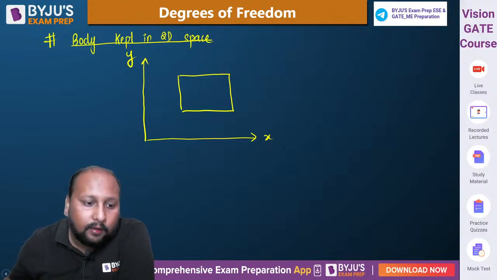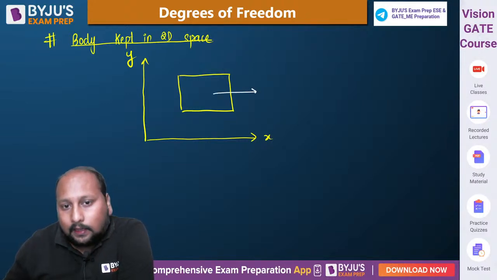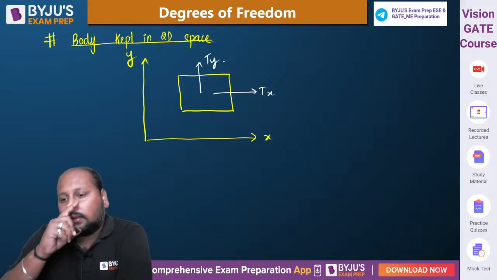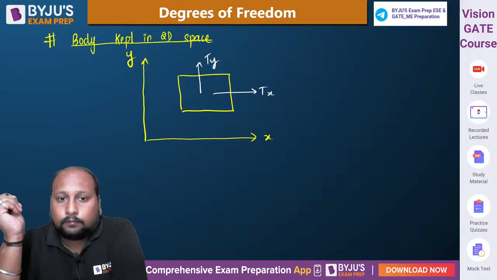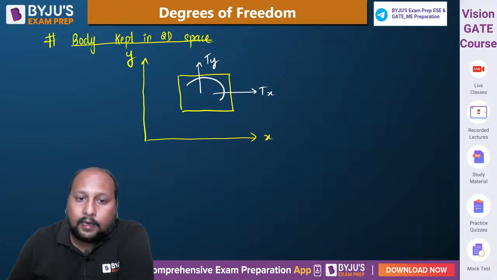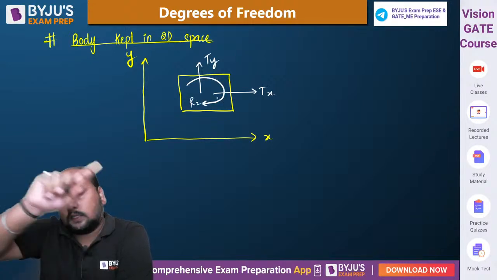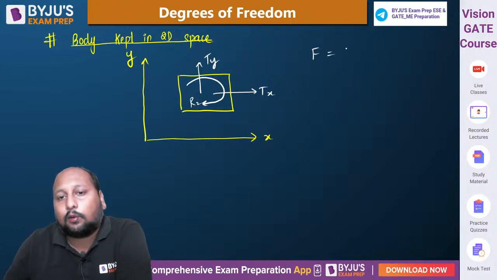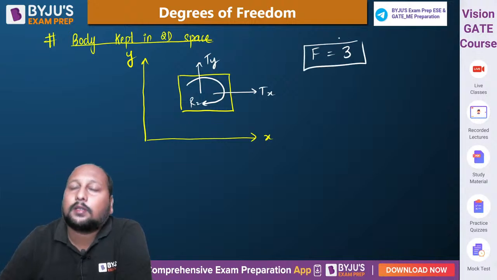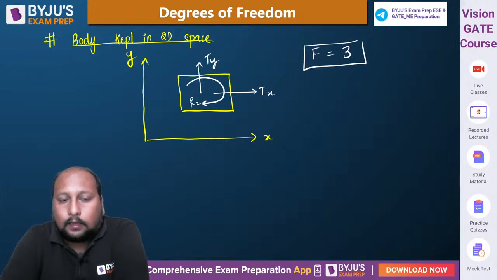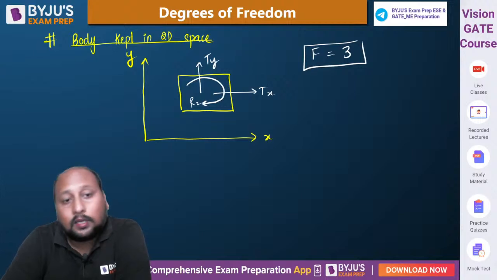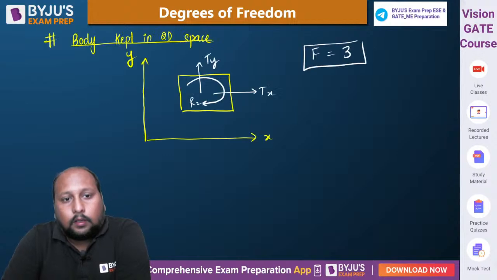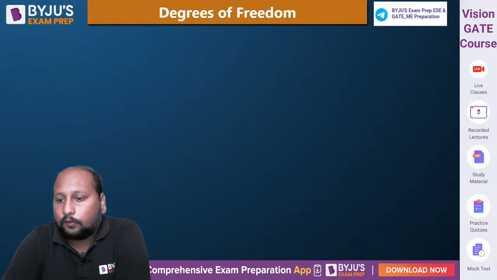So this body will be able to translate along x, it can translate along y also. ठीक है, rotation हो सकता है, yes, इस plane के अबाउट rotate हो जाएगा ना, it can rotate about the z axis. So there are 3 motions possible. So degree of freedom of a body kept in a 2D space, max to max we can have 3 motions. ठीक है, 3D space में we are having 6 motions possible, 2D space में we are only having 3. Okay, clear है? Fine.